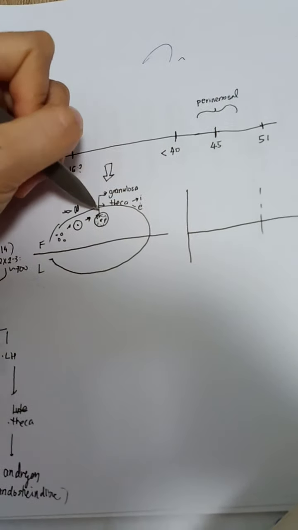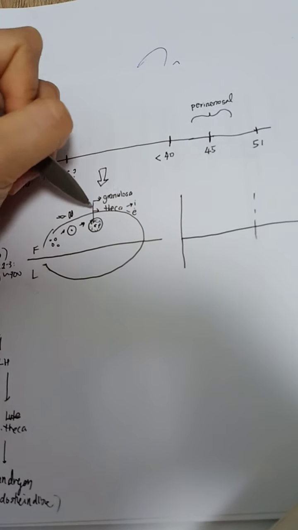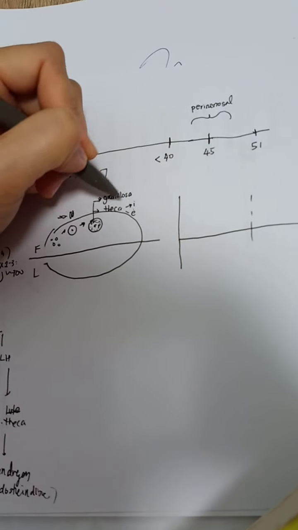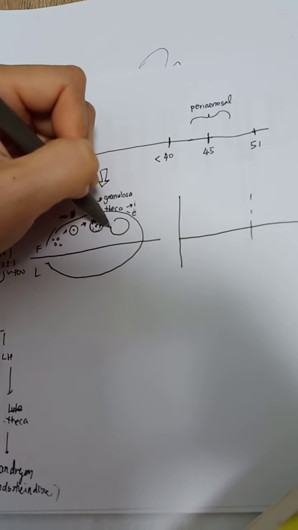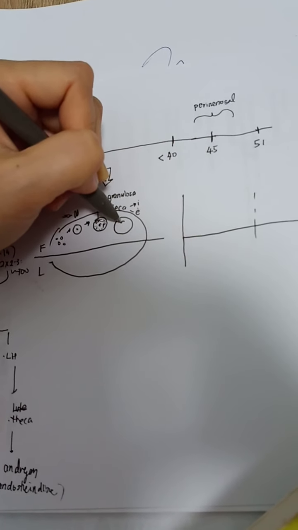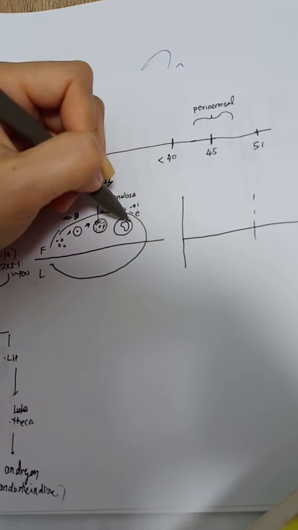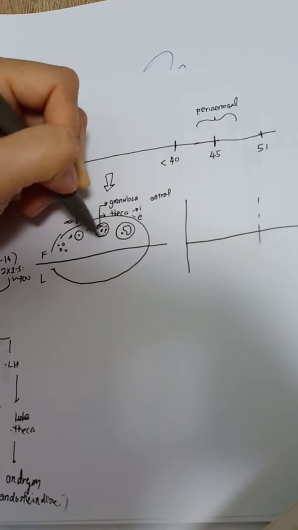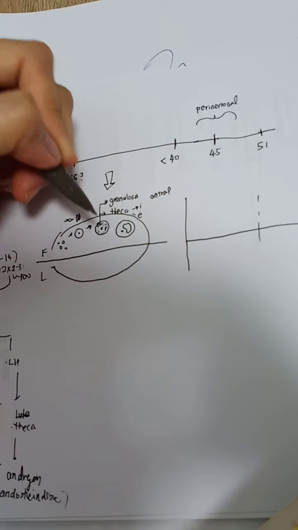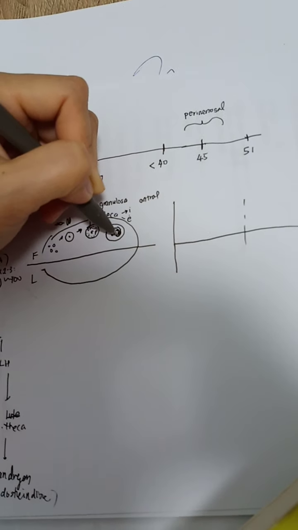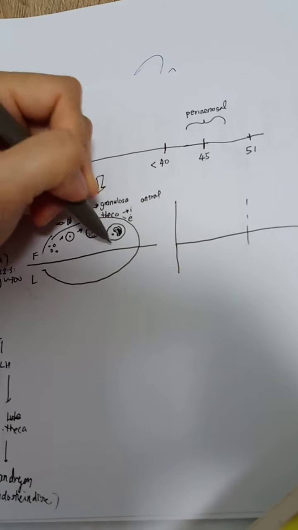And after that, the granulosa cells will produce estradiol. So estrogen at this point will increase. The increase of the estrogens will further stimulate the folliculogenesis, and there will be a pre-antral follicle or antral follicle. An antral follicle is basically an oocyte with a fluid-filled cavity.